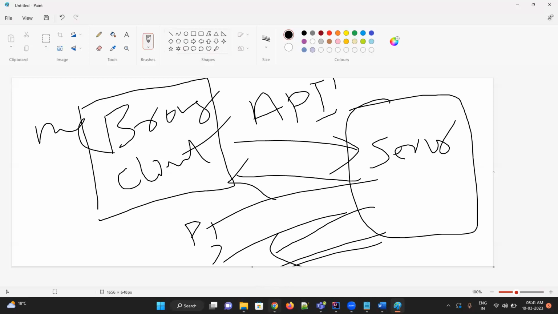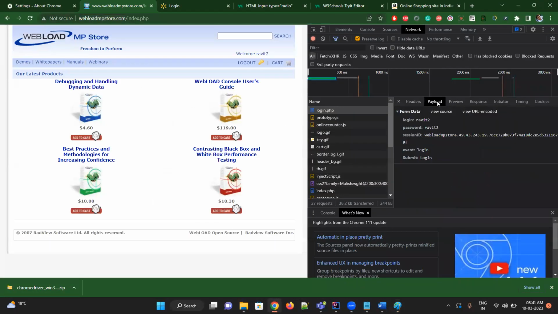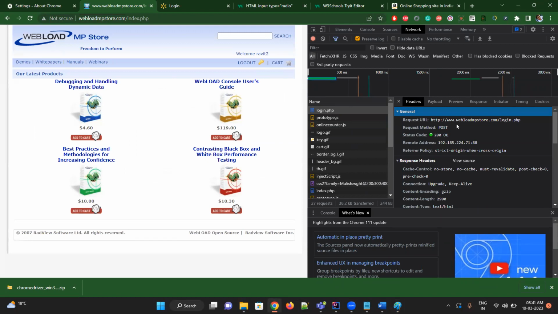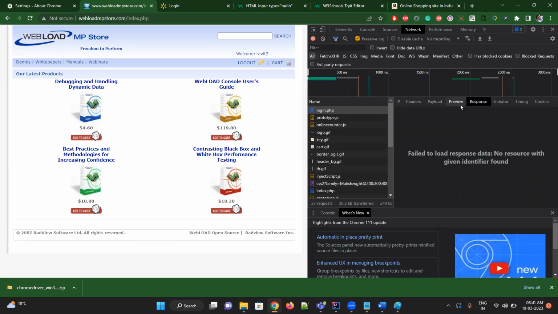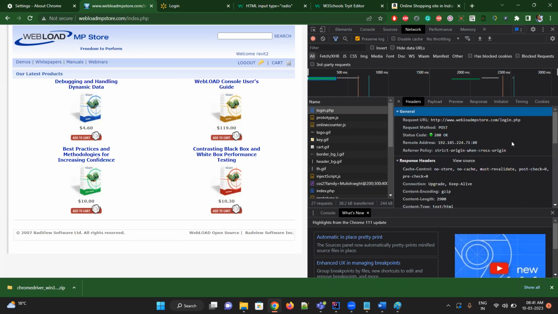Now in this case, I've given a username and password. If you look at the payload, you see this is the username and this is the password. When I click on the login button, this application will call the API, saying send the data to this URL. This is called an API. And where is the response? In the response, status code 200 means success, then go to this page. Those details will be in these APIs. APIs are nothing but communication from our front end to servers.